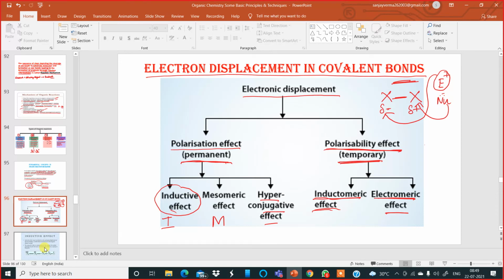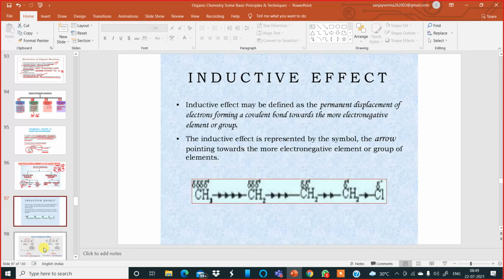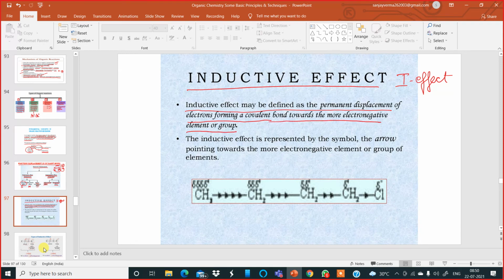Okay. Now let us move to the next slide and see what we have. The first type of effect which I am supposed to discuss is inductive effect, or we call it in short I effect, capital I effect. Now, inductive effect may be defined as the permanent displacement of electrons forming a covalent bond towards the more electronegative element or atom or group.